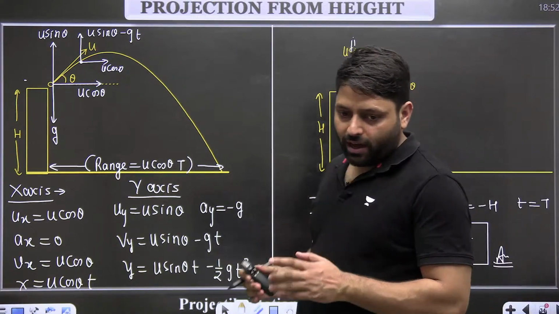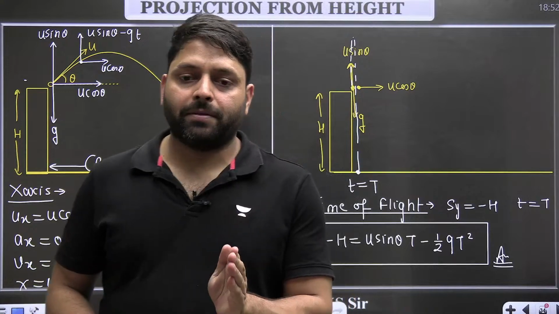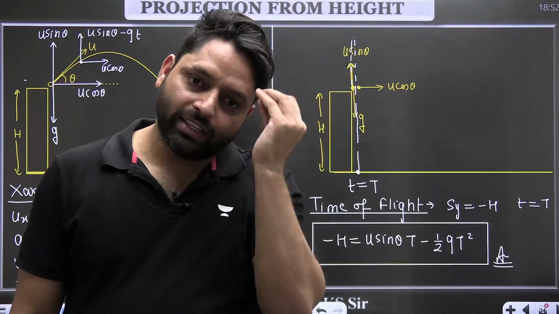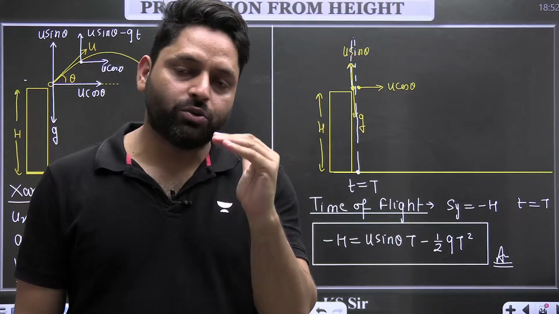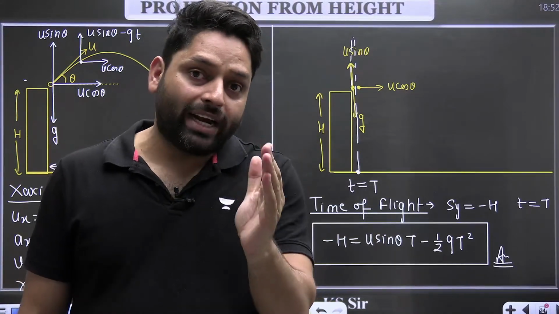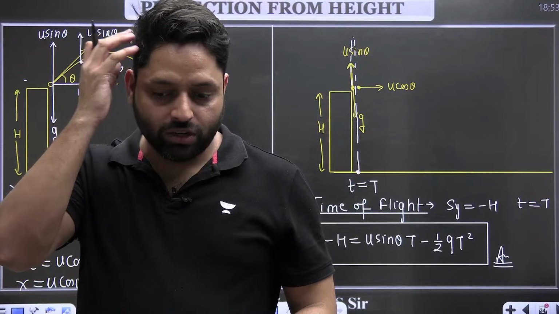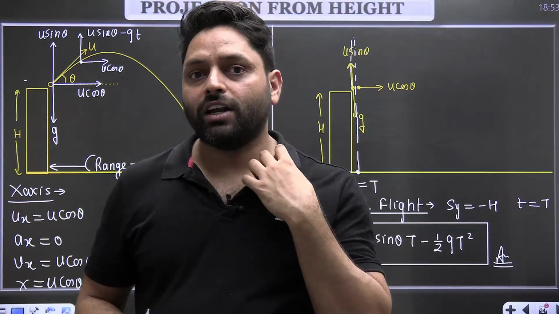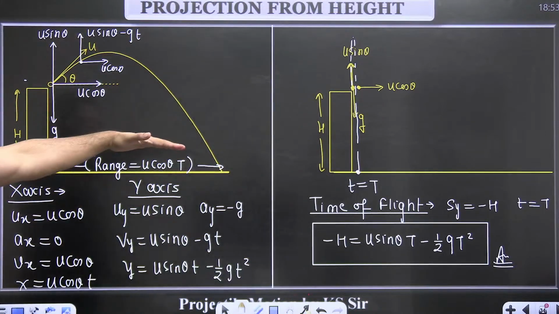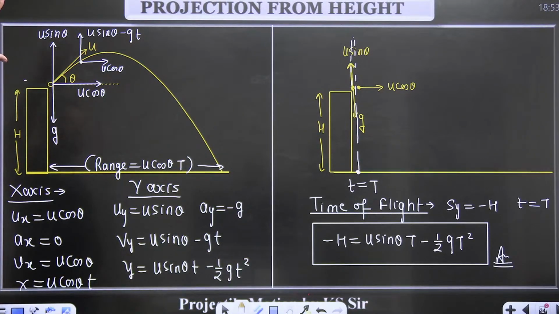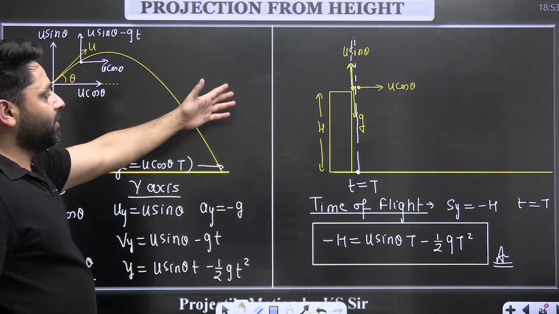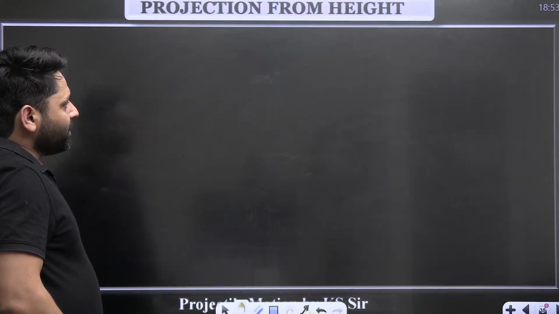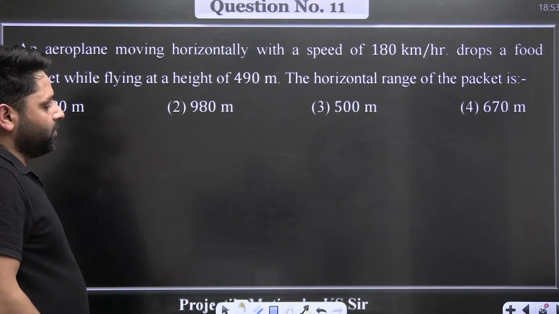So what have we done till now? What did I teach you in this lecture? I just taught you one thing, that projectile motion is nothing but rectilinear motion in two mutually perpendicular directions. So we are dealing with two rectilinear motions at a time, one in the horizontal direction and another in the vertical direction. The cases of motion under gravity, which we studied in rectilinear motion, are directly covered here. Let's not go into that detail.